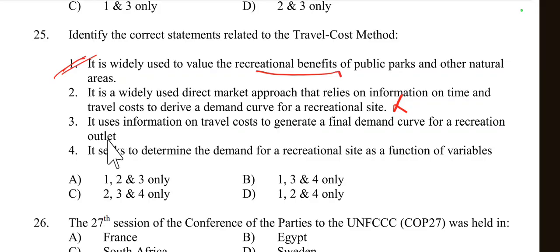So the third one is, it uses information on travel cost to generate a final demand curve for a recreational output. Yes, this is right. Then option number 4, it seeks to determine the demand for a recreational site as a function of variables. Yes, this is also true according to travel cost method. So 1, 3, 4 are true, only option 2 is incorrect. So 1, 3, 4 are the correct options.